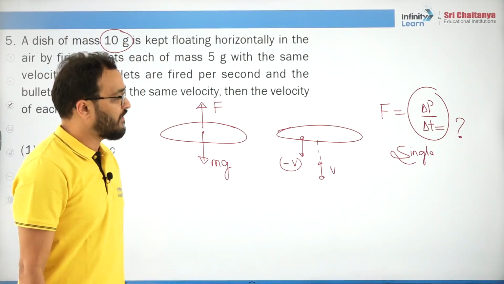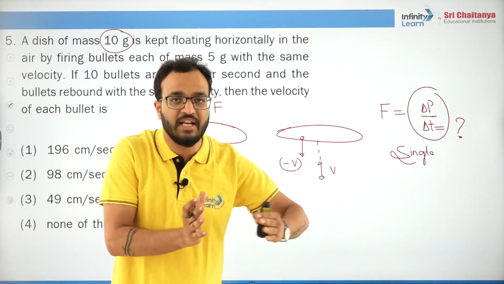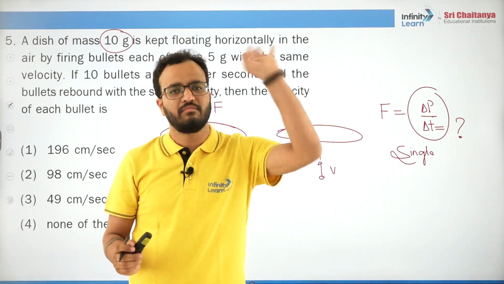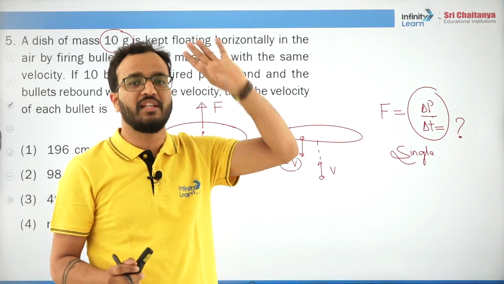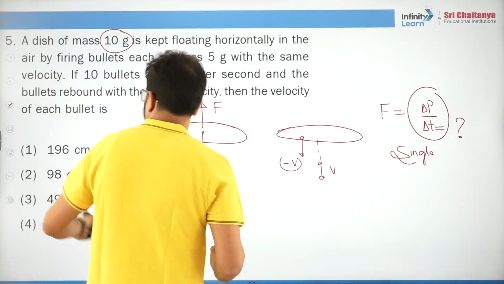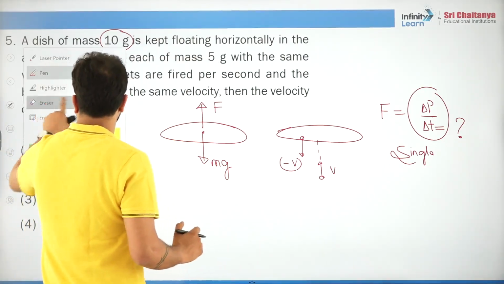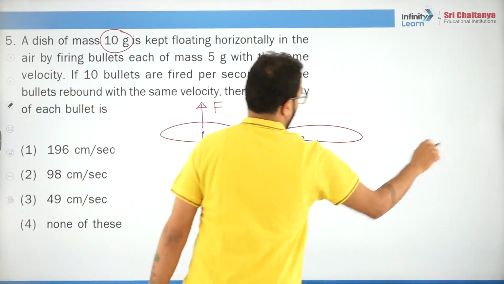So we will observe for a particular interval of time in which some number of bullets strike the plate. This is a good conceptual question. Let's take it properly. Let's begin.